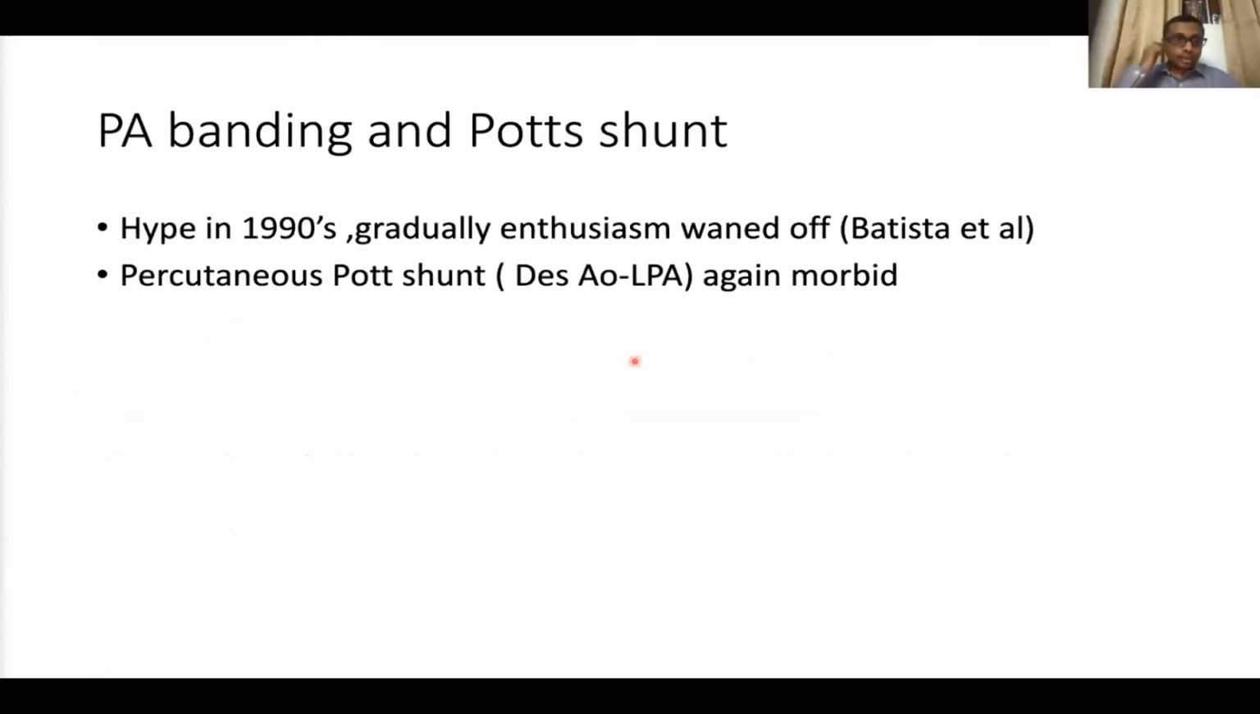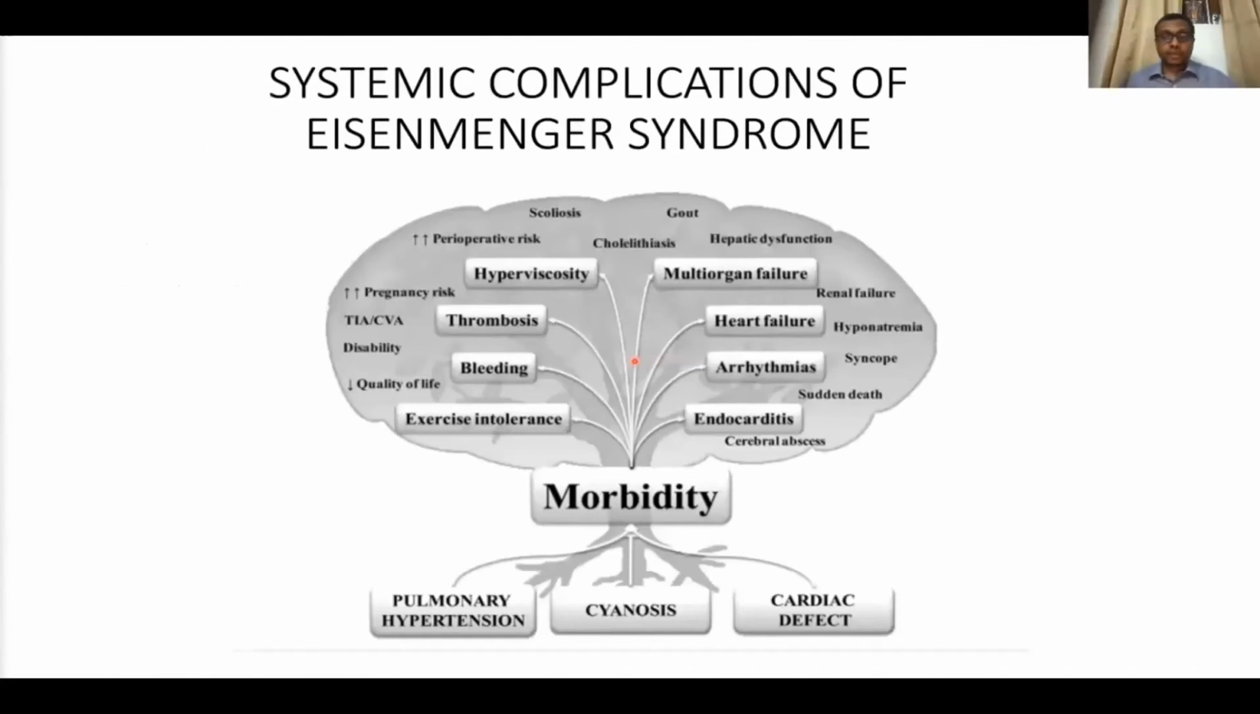So coming to the palliative options: palliative catheter-based Potts shunt, as well as surgical PA banding. We even have percutaneous PA bands now, but most of the enthusiasm has already waned. It has given us some hope, but the patients are too morbid and there is too much mortality, so this is probably not to be recommended.